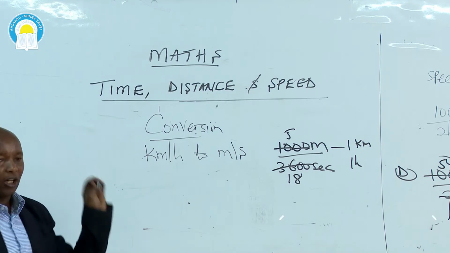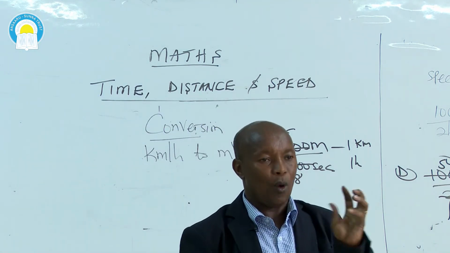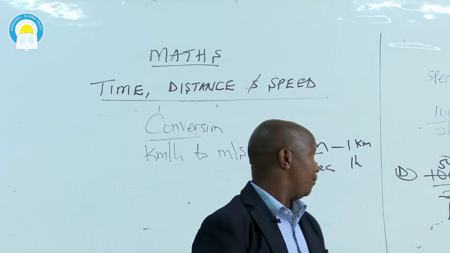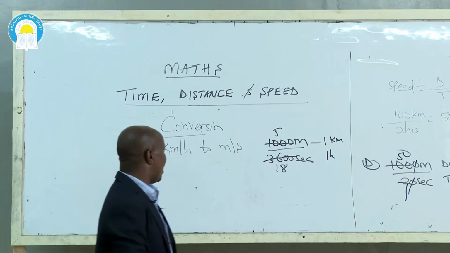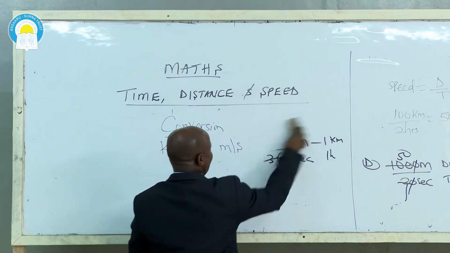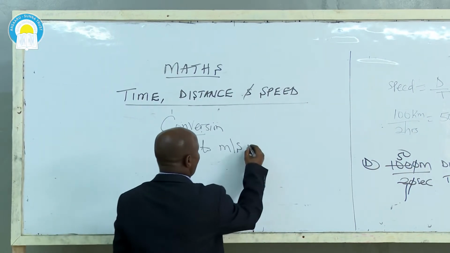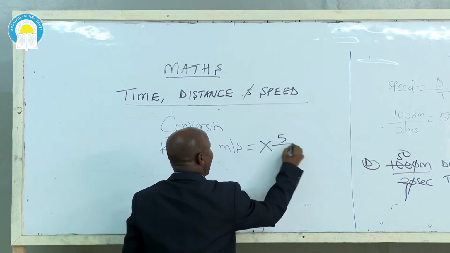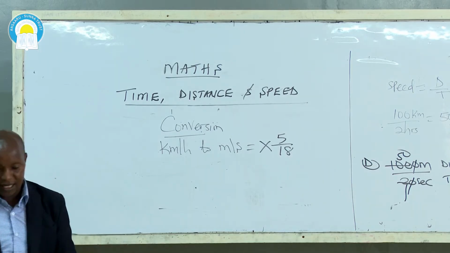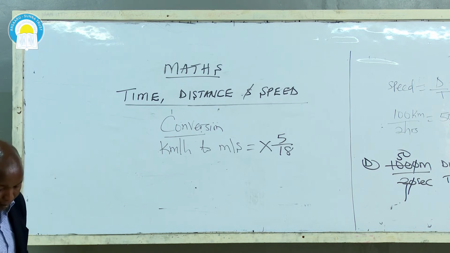Class, to convert kilometers per hour to meters per second shortly and once and for all, you only multiply by 5 over 18. Write it somewhere, wherever you are. To convert kilometers per hour to meters per second, you just multiply by 5 over 18. That's how you convert kilometers per hour to meters per second. Let me give some examples.